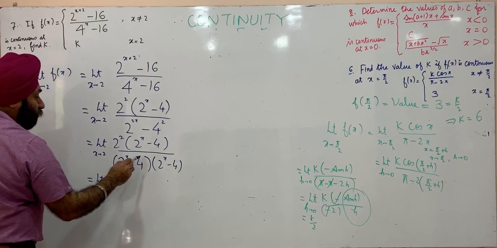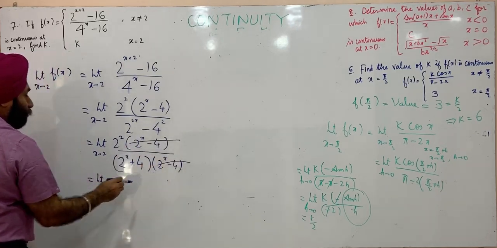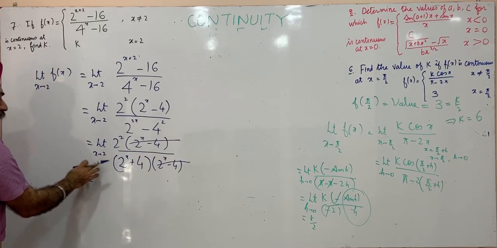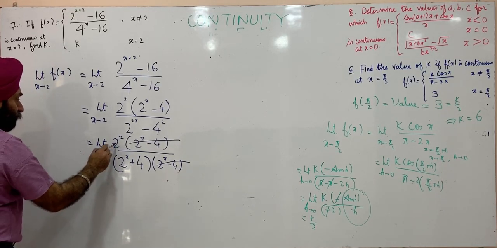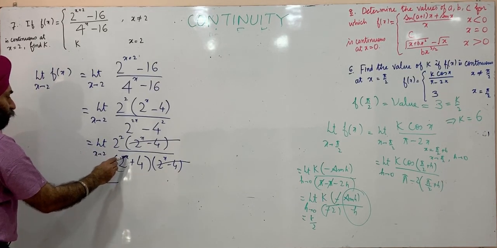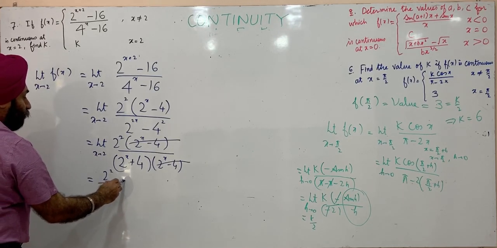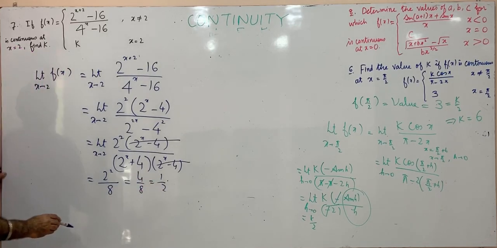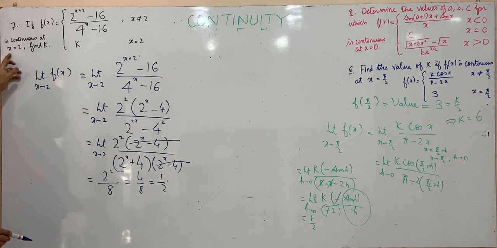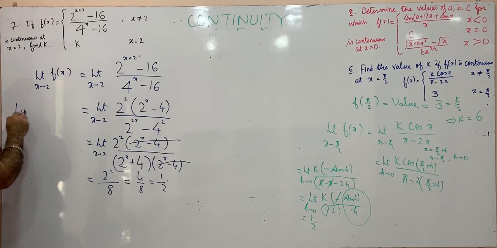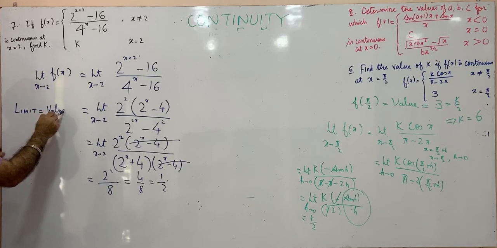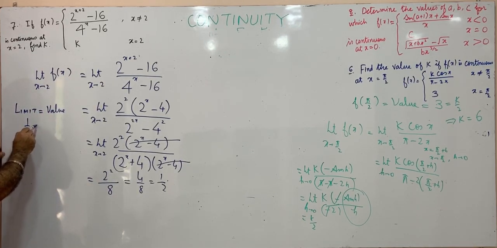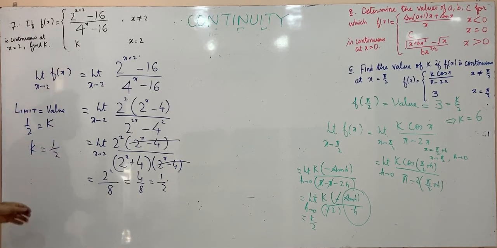Now 2^x − 4 will cancel out, and we put x equal to 2. The numerator is 2 square, that is 4, and the denominator is 4 plus 4, that is 8. So this is equal to 1 by 2. Now as the function is continuous at x equal to 2, the limit is equal to the value. The limit is 1 by 2, the value is given as k, so k is equal to 1 by 2.